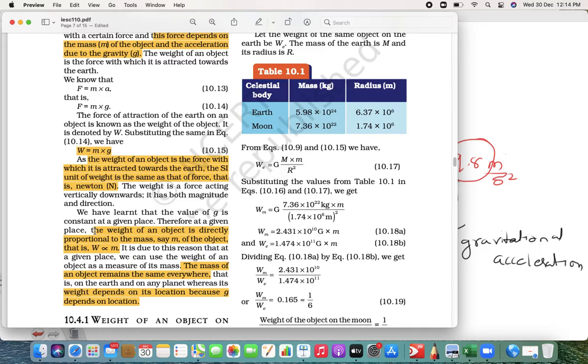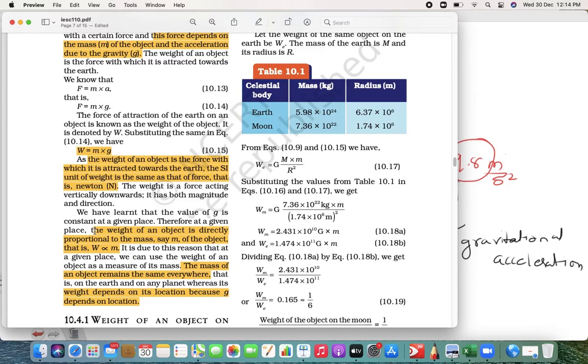Clear what I am trying to tell you? So understood the simple logic of mass and weight. They both are different and they both depend upon a very simple logic like this. Clear everyone?